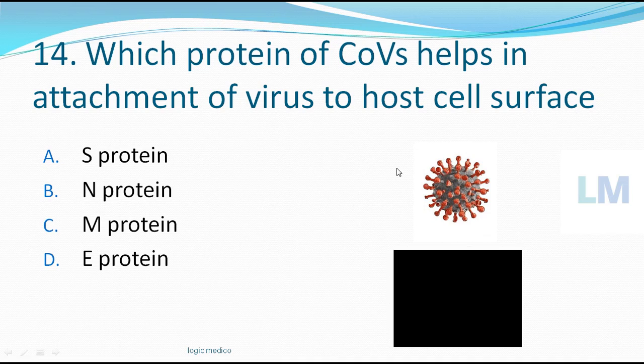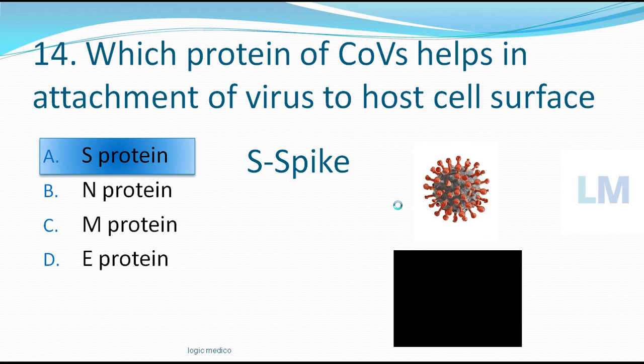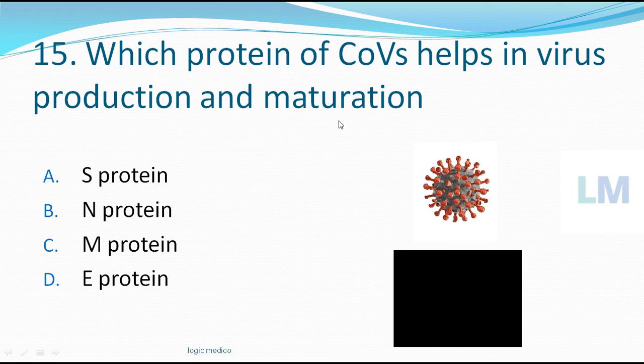That S1 domain binds to which receptor? ACE2 receptor. So this is spike protein. S protein or spike protein is the one which binds to the host cell surface via ACE2 receptor. So S for spike. Okay. Which protein of COVID helps in the virus production and maturation? Your options are again same: S protein, N protein, M protein and E protein.